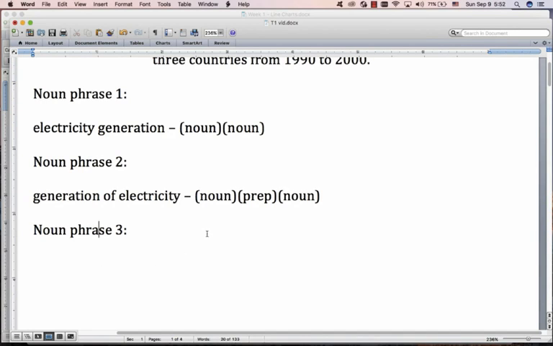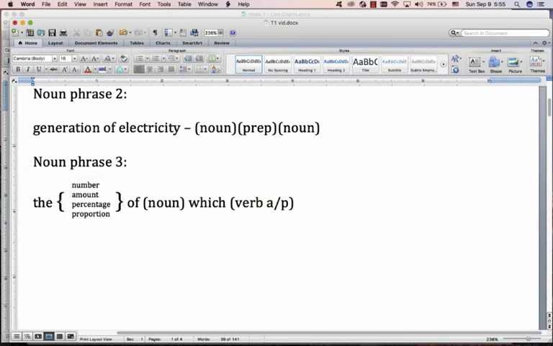And now we get to noun phrase 3, which is the nice big one. And this is the one that gets you higher band score. And this is what it looks like. It looks complicated. Don't get confused. Don't get bored. I will explain. It's actually quite easy. All you say is the number or the amount or the percentage or the proportion of the noun, but it's this noun, which it can also be who, and then a verb. And then you change this into a verb. AP means active or passive. Sometimes the verb is active, sometimes the verb passive. We will look at that later.